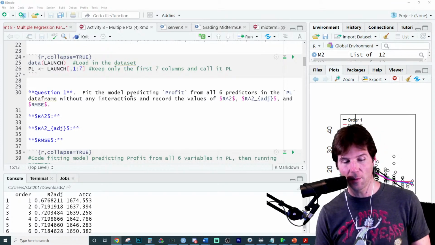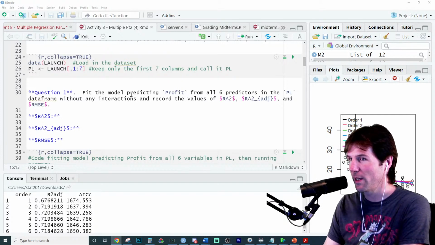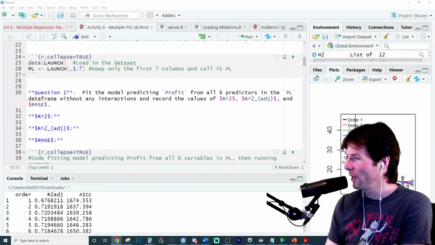This is the activity number 8. We're doing the first question right here, and we are going to make some models right here.